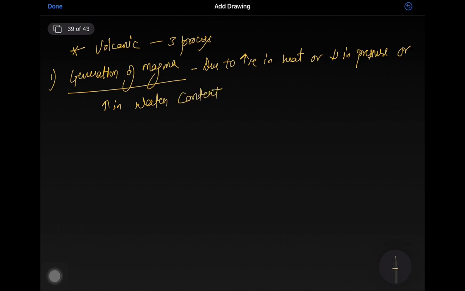When the water content increases, it lowers the melting point of the rocks. The rocks easily get melted, which forms magma.